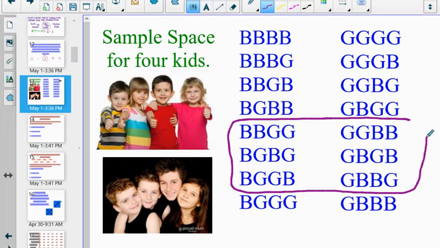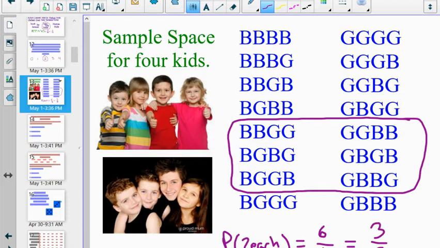At least the way that I've got this organized, they happen to all be kind of grouped together here. I've got too many boys over here. I've got too many girls over here. And then also too many boys, too many girls. And I shouldn't say too many. I guess too many to be the answer to this question is what I should say. You can't have too many boys or too many girls in your family. That's just silliness. Anyway, we got 2 of each in these 6 possibilities. So the probability of having 2 of each is 6 out of those 16, which reduces to 3 out of 8.